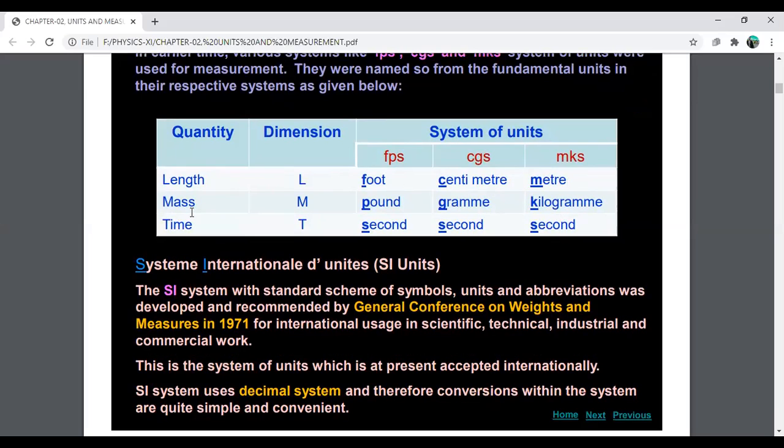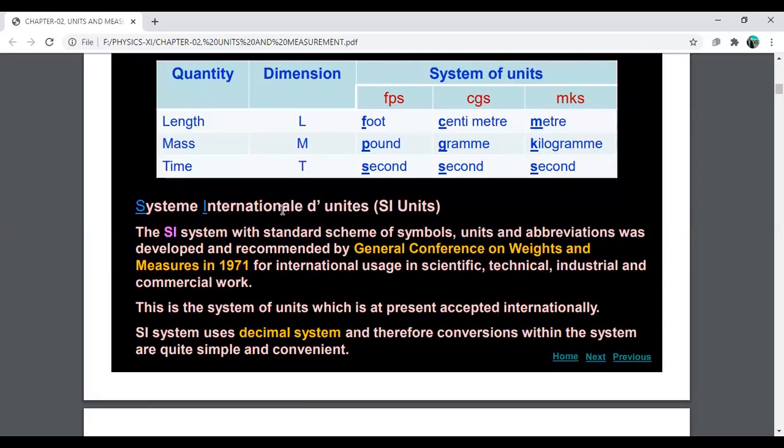Similarly, mass is a physical quantity with dimension capital M, and its unit in the FPS system is pound, in the CGS system is gram, and in the MKS system is kilogram. Now come to the point, time.